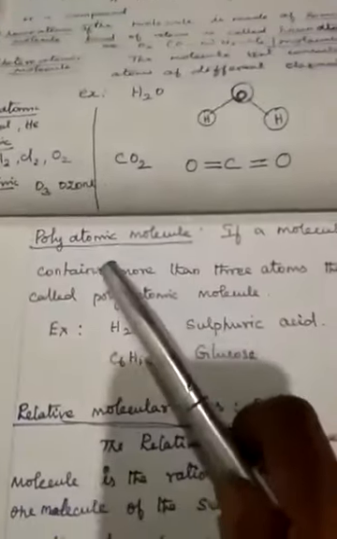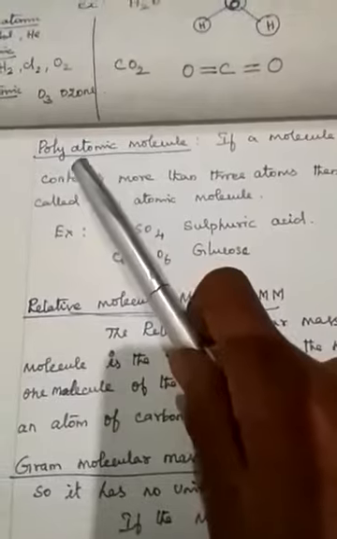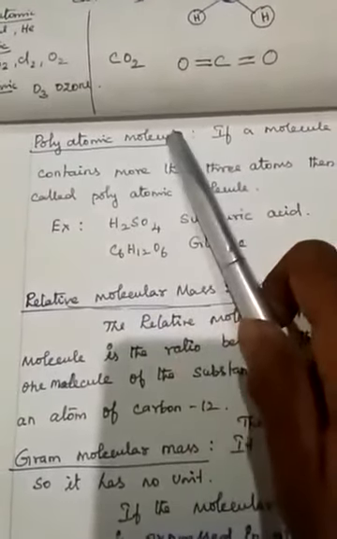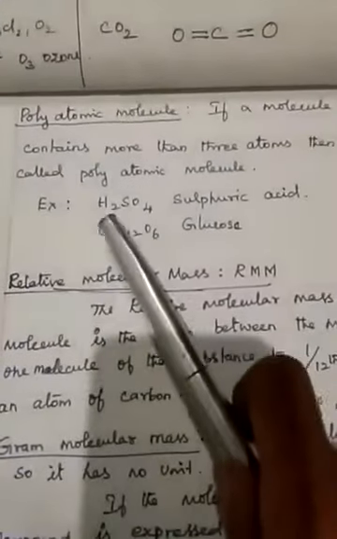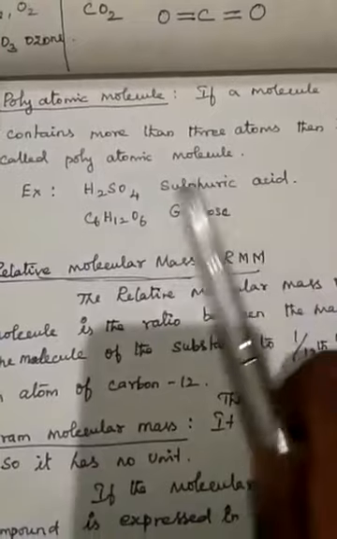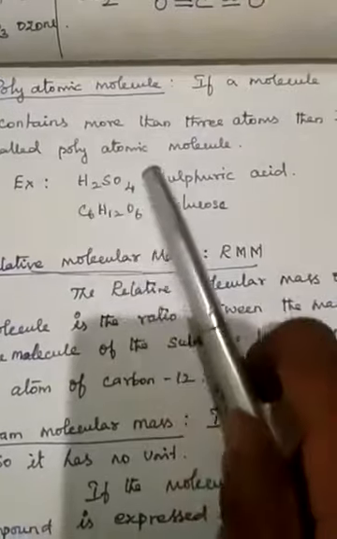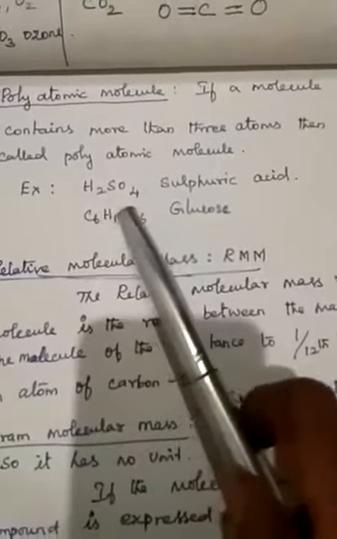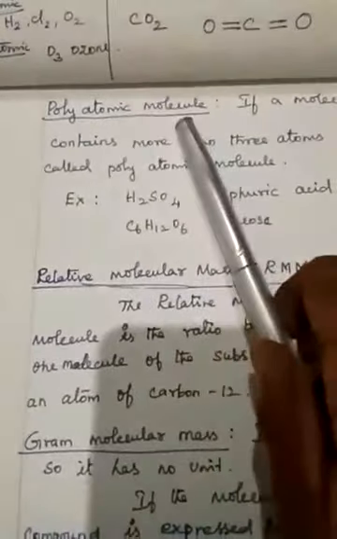More than three atoms combined to form a molecule is called a polyatomic molecule. Poly means more than three atoms are combined to form a molecule. For example, H2SO4, sulfuric acid: hydrogen, sulfur and oxygen. So three kinds of atoms combined to form a compound in a molecule. Next one, C6H12O6, that is glucose: carbon, hydrogen and oxygen. So these are all other examples of polyatomic molecules.